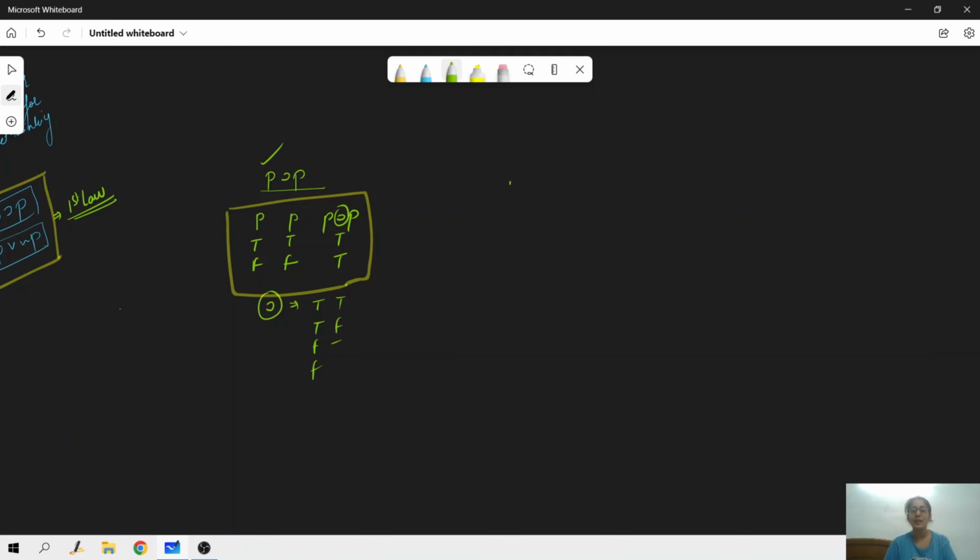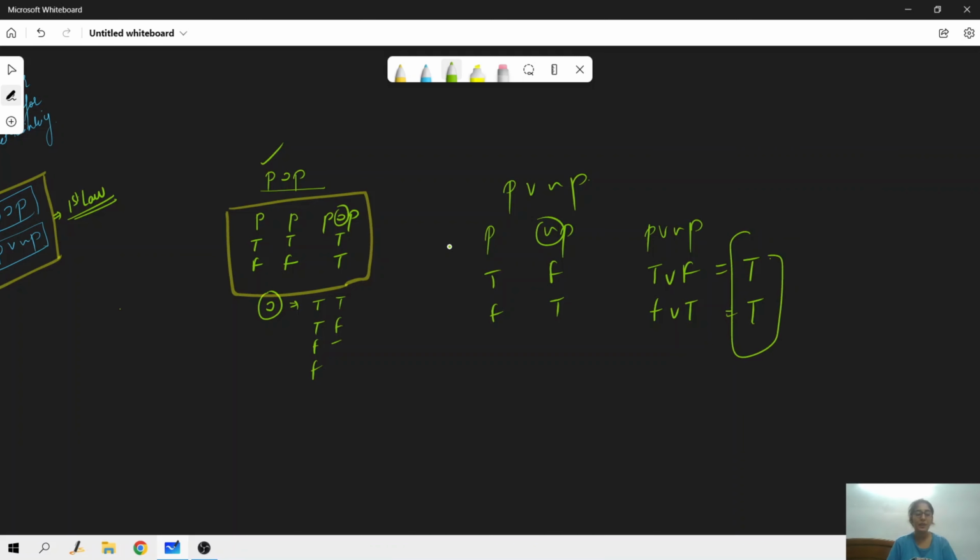Now let's take the second, P wedge negation P. The same way, we'll draw the truth table for it. This will be true, false, then false, true, because we have a negation sign here. So this becomes true wedge false, false wedge true. True wedge false is true. False wedge true is also true. So what do we have here? In the second one also, we only have true in the third column.